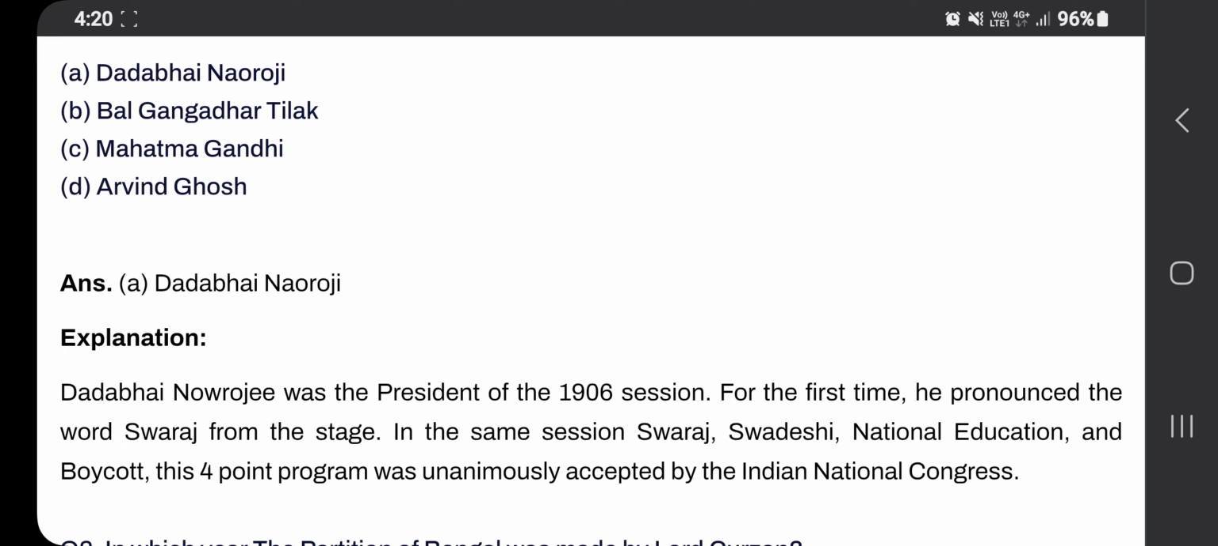For the first time, he pronounced the word Swaraj from the stage. In the same session, Swaraj, Swadeshi, national education, and boycott, this 4-point program was unanimously accepted by the Indian National Congress. So this is one of the important answers you have to be very careful about.